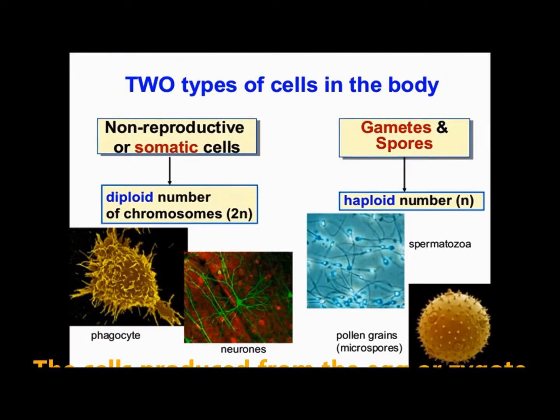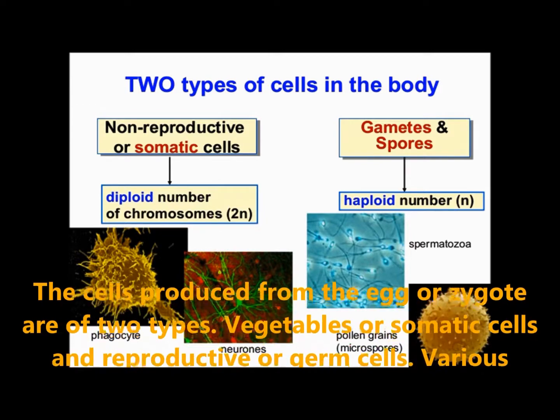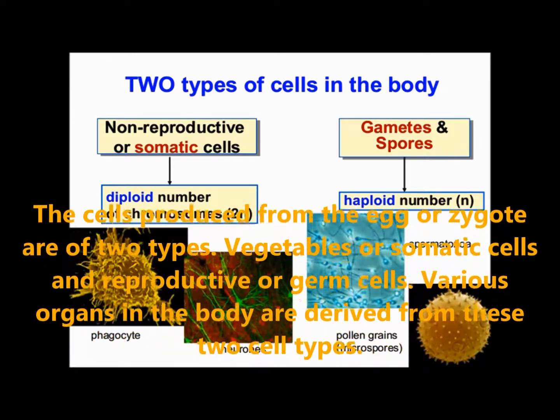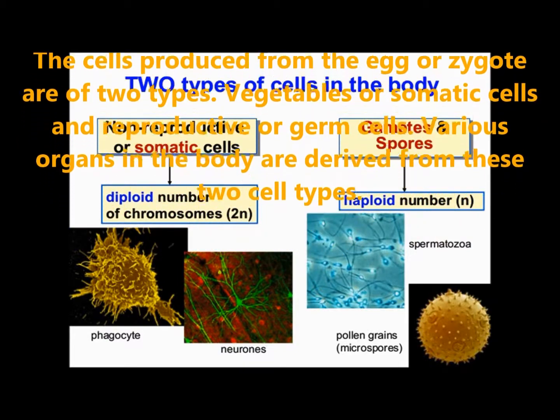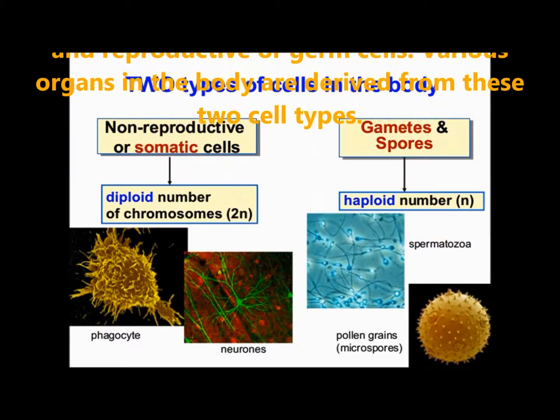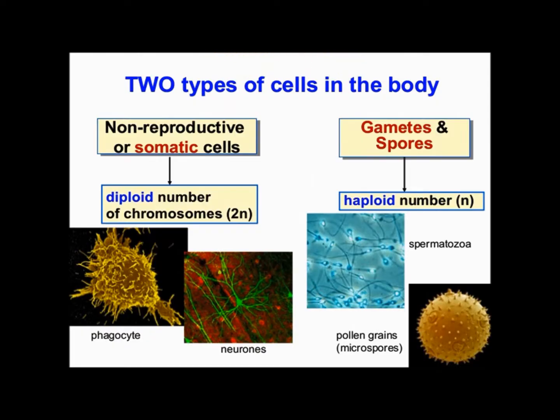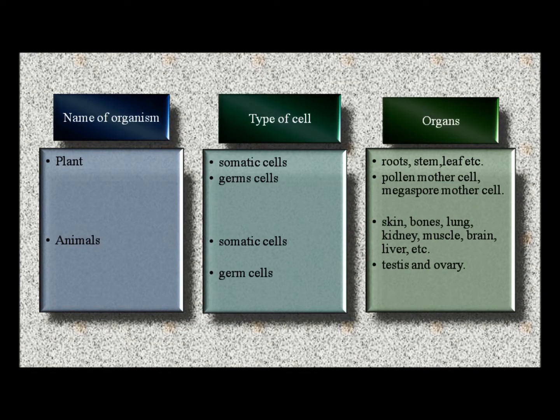The cells produced from the egg or zygote are of two types. They are vegetative or somatic cells and reproductive or germ cells. Various organs in the body are derived from these two types of cells. For example, plants have somatic and germ cells.